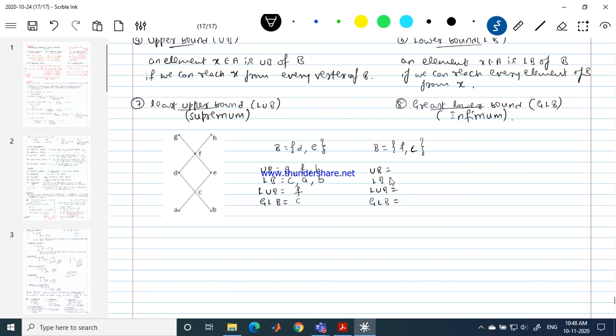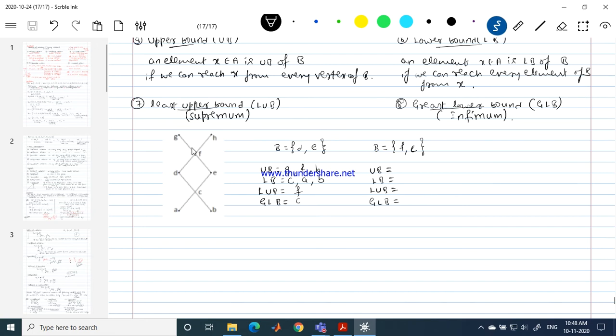Friends, please try. No issues. No matter whether your answer is right or wrong, don't worry about the mistakes. G and H. Okay. So do you mean G and H are the only 2 elements present in my set which are connected to, so this F and C both are connected?